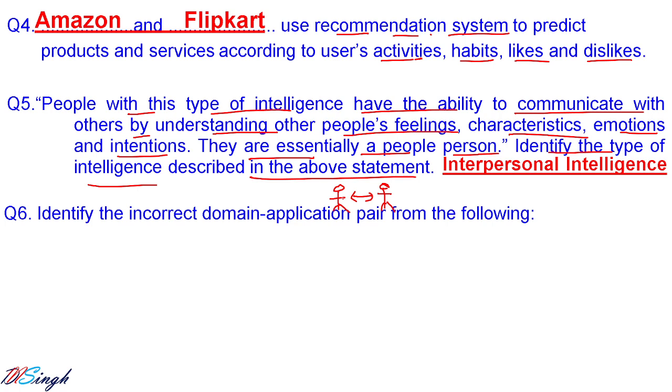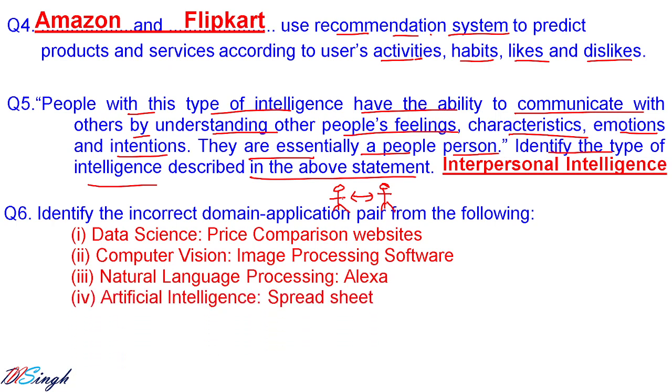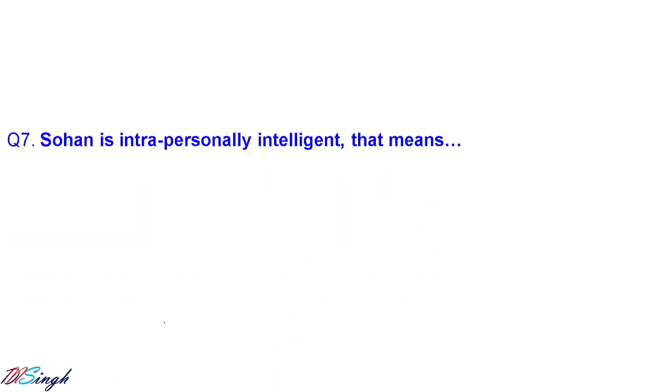Let us go for question number 6. Identify the incorrect domain application pair from the following. There we have data science with price comparison websites, computer vision with image processing, which is fine, and natural language processing with Alexa, that is also fine. Artificial intelligence and spreadsheet is not correct, so only option 4 is incorrect in question number 6.